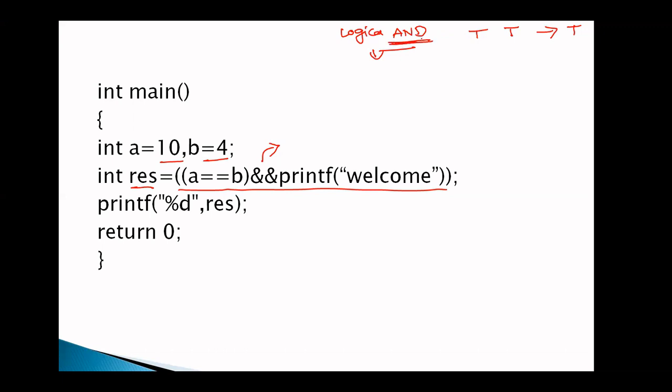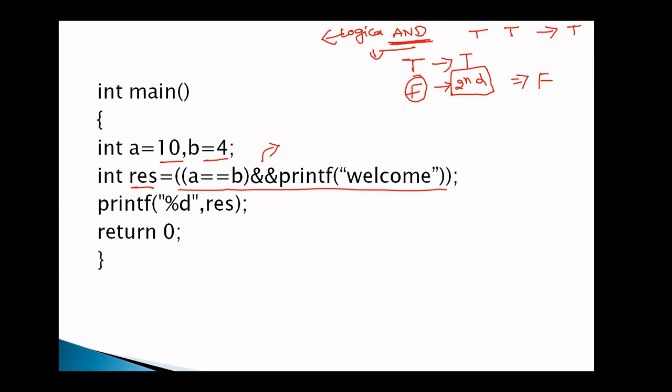The main property of logical AND operation is, if the first expression is true, then only we are evaluating the second expression. Suppose the first expression is false, then there is no need to check the second expression. Why? If the first expression is false, whether the second expression is true or false, what is the answer? The answer is always false. So to simplify the process, first it checks the first expression. If it is true, then only the second expression is evaluated. If it is false, the second expression is not evaluated.